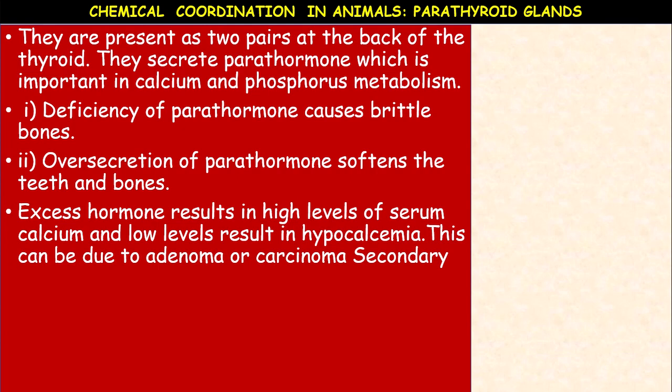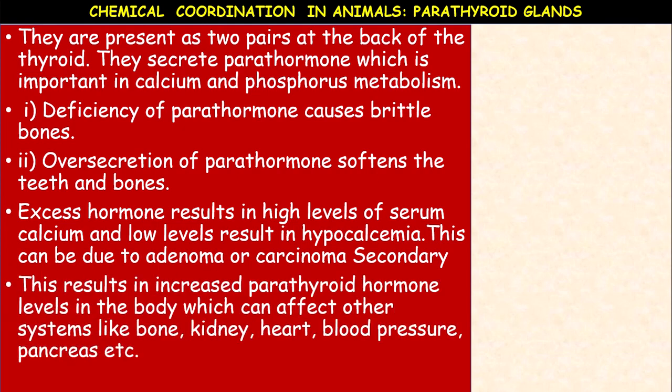So this can be due to adenoma or carcinoma, secondary carcinoma. Okay, cancers.